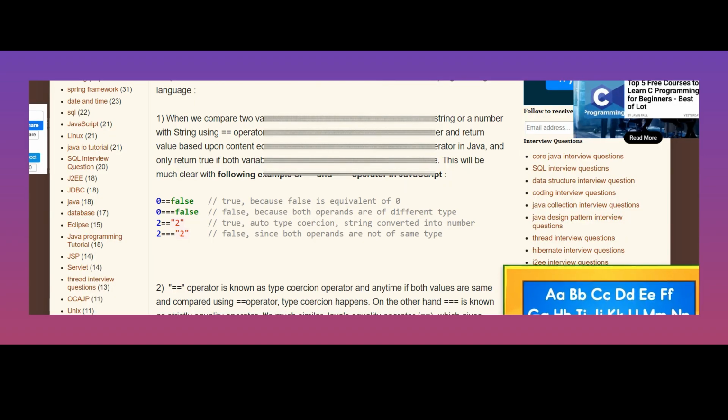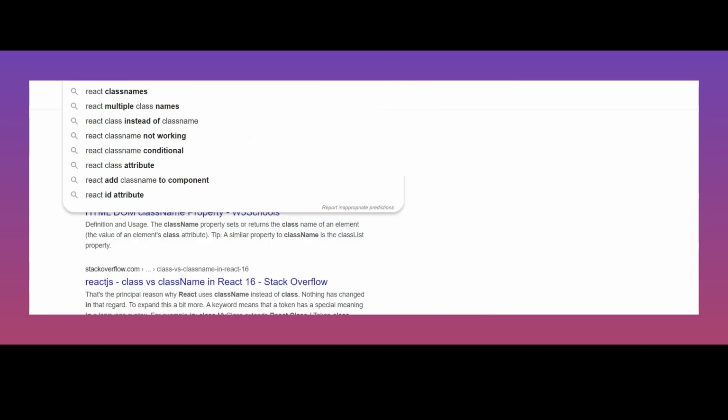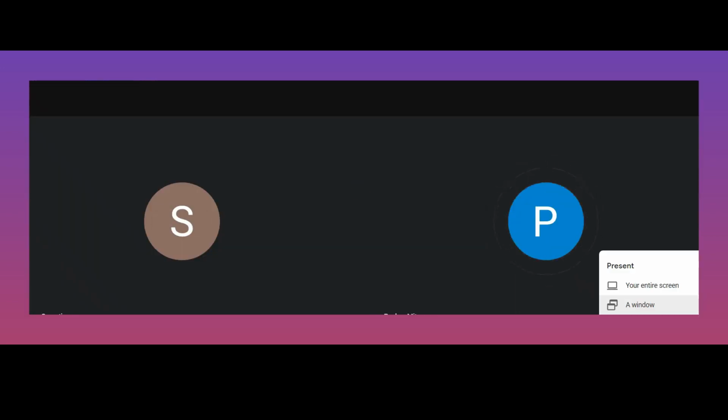I'll give you a small coding task. Can you share your screen, just to see how you write your code? Click on present now at the bottom right.